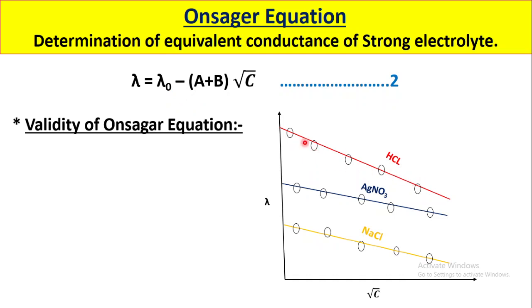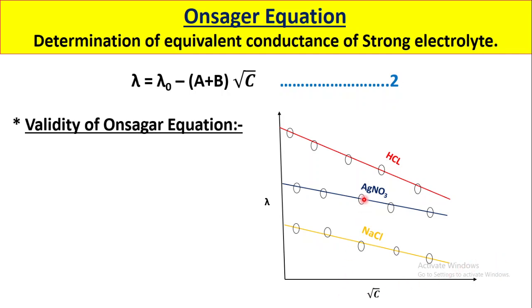This variation is for HCl, this is for AgNO3, and this is for NaCl. As you notice, this is for the dilute concentration, and as the concentration increases, the equivalent conductance decreases. At one point the equivalent conductance will reach a minimum value, or we will not get the values of equivalent conductance, or complicated results are observed for strong, high concentration.